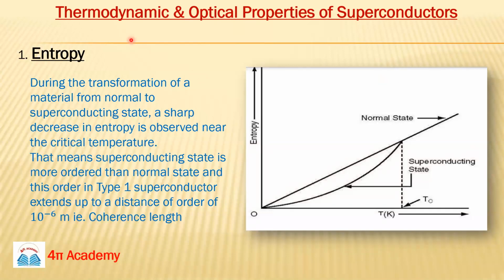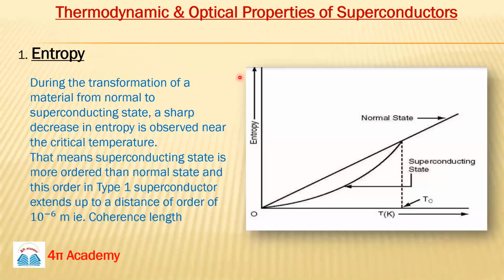So now we will discuss some thermodynamic and optical properties of superconductors, like entropy and specific heat. These are the thermodynamic properties of superconductors. They also change once a transformation occurs from the normal to the superconducting state, or from the superconducting to the normal state. So first, let's discuss entropy.